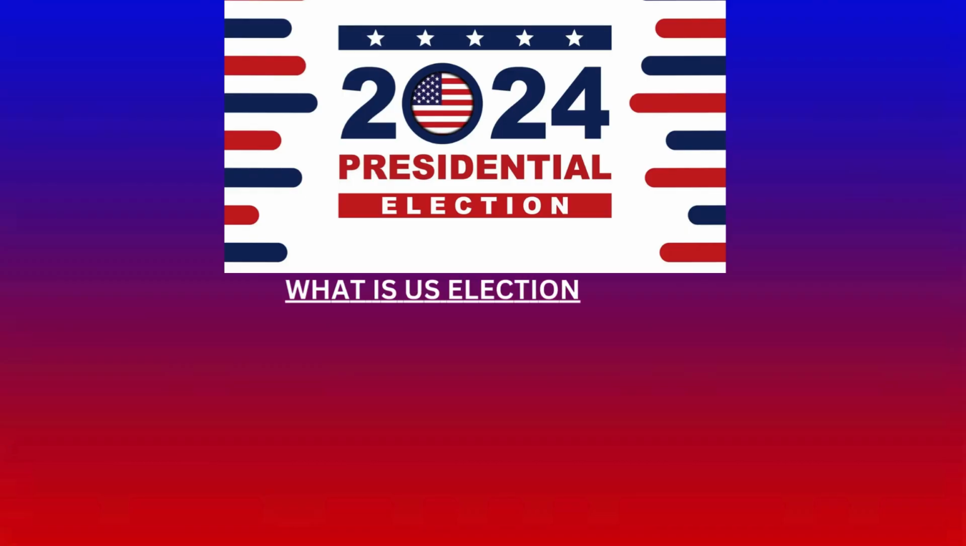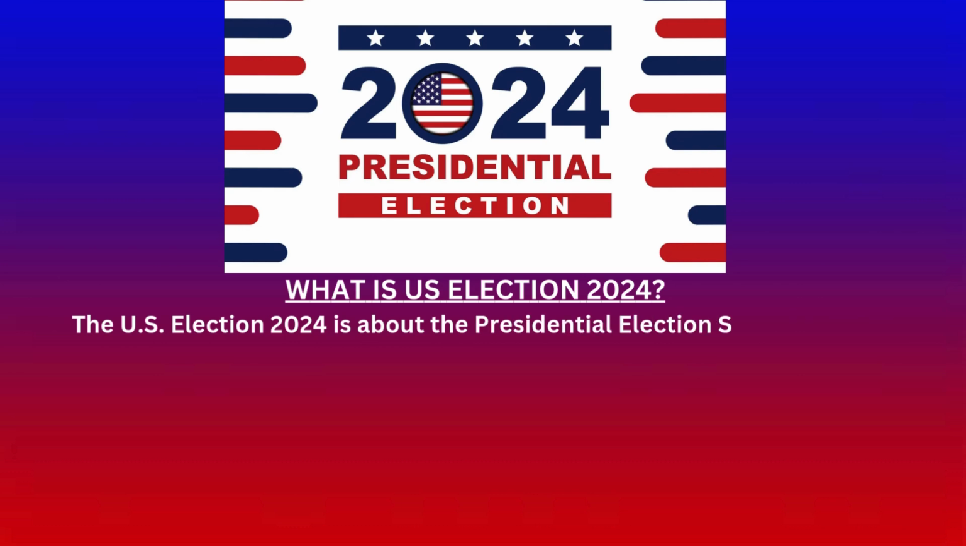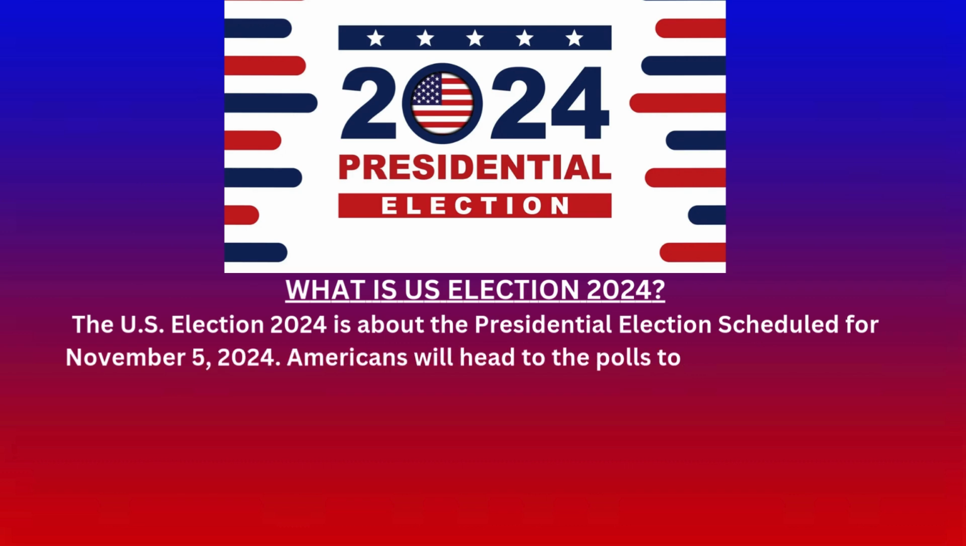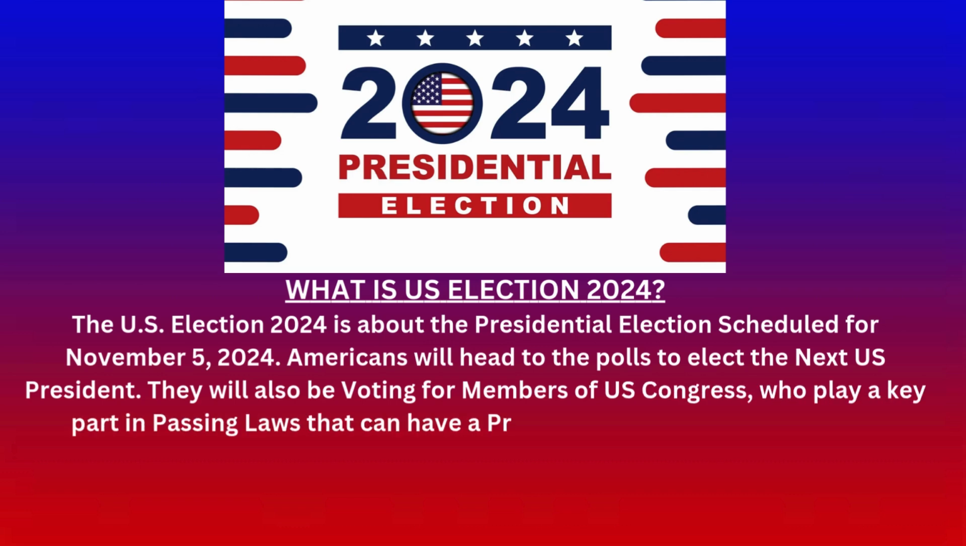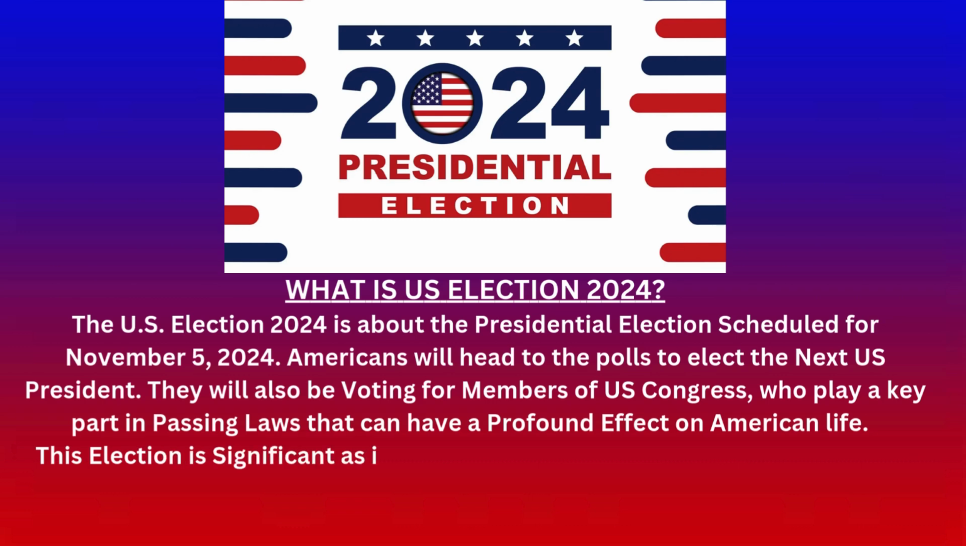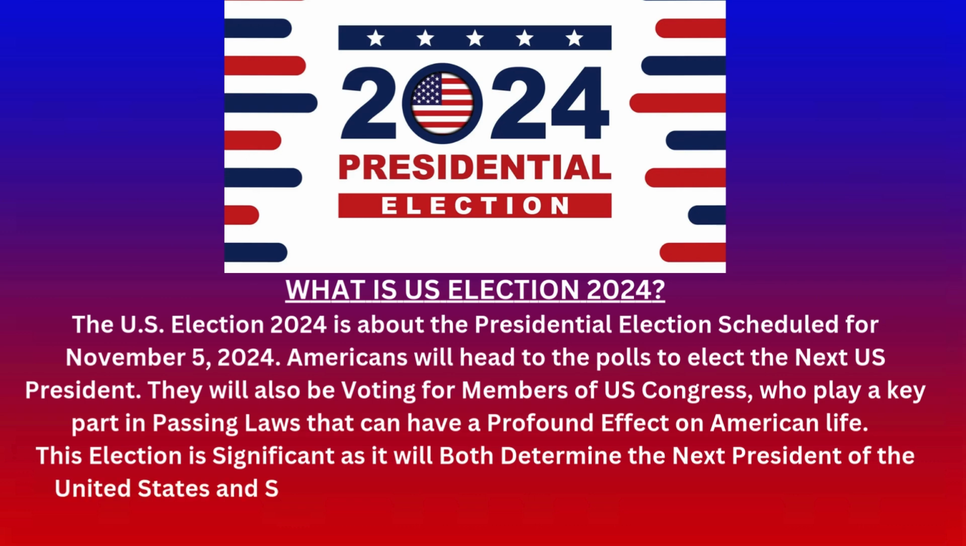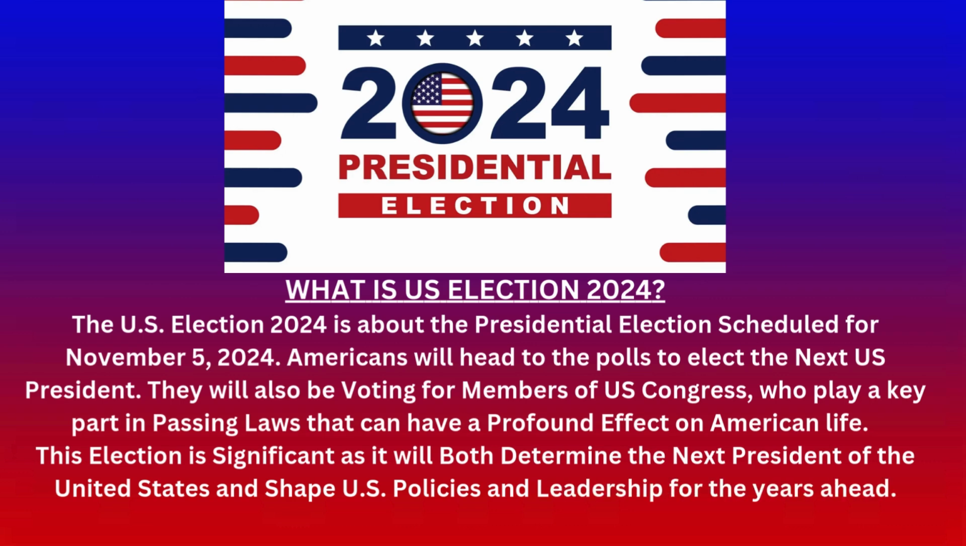U.S. Election 2024, a simple guide to the presidential election. What is the U.S. 2024 election? The U.S. election 2024 is about the presidential election scheduled for November 5th, 2024. Americans will head to the polls to elect the next U.S. president. They will also be voting for members of Congress, who play a key part in passing laws that can have a profound effect on American life. This election is significant, as it will both determine the next president of the United States and shape U.S. policies and leadership for the years ahead.